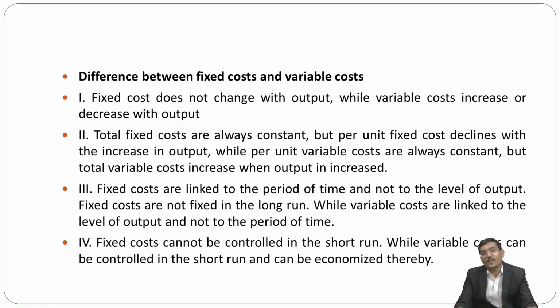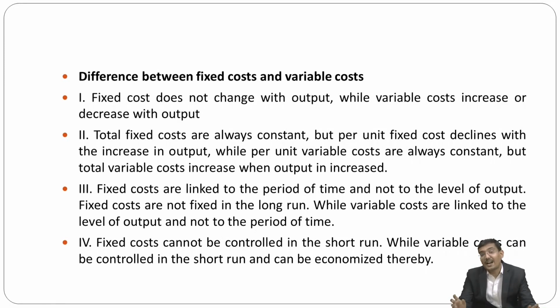Now, there are differences between fixed cost and variable cost. The fixed cost does not change with output, while the variable cost increases or decreases with the output. Then the total fixed costs are always constant, but per unit fixed cost declines with the increase in output, while per unit variable costs are always constant, but total variable costs increase when output is increased.